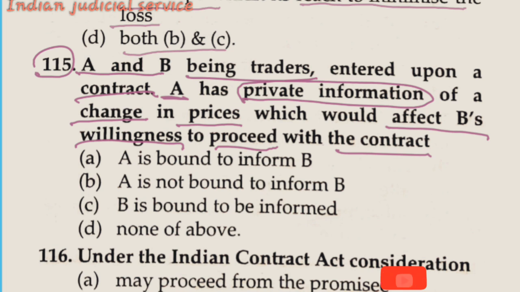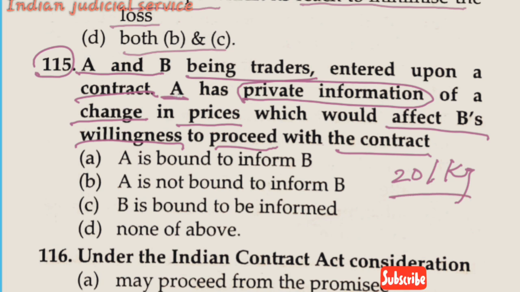Let's take an example to better understand this question. There are A and B, and the contract between A and B is that A is selling B wheat at 20 rupees per kg.